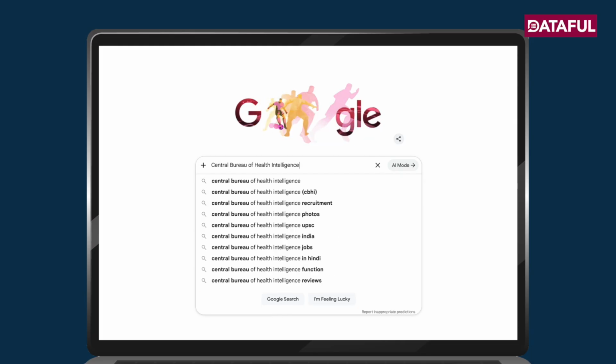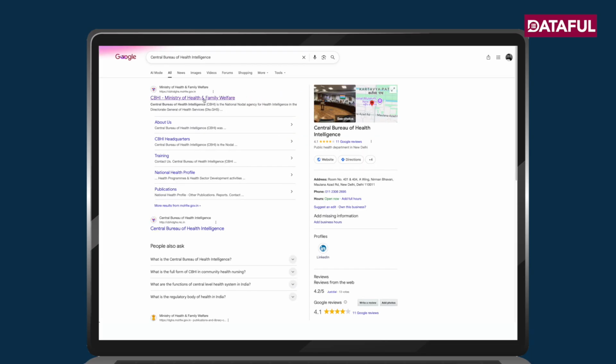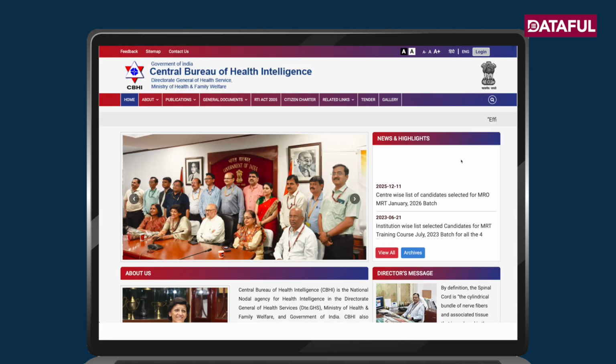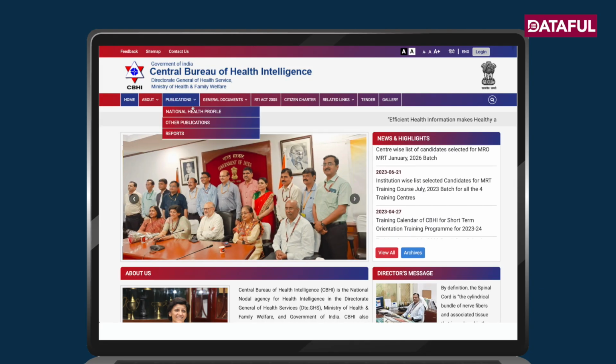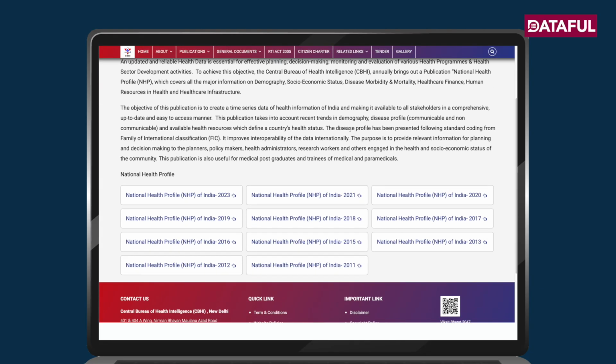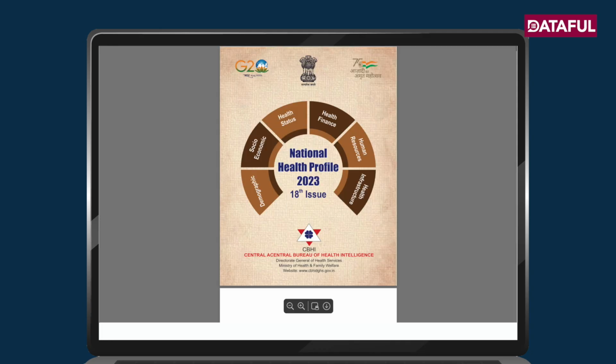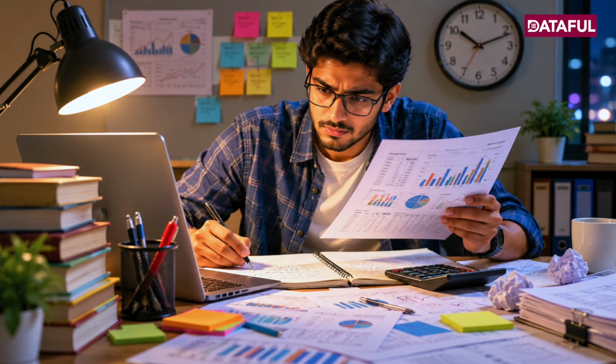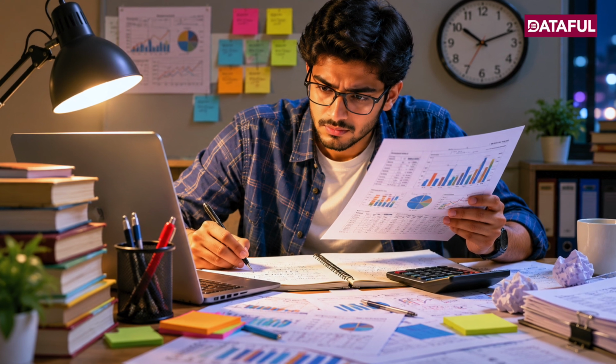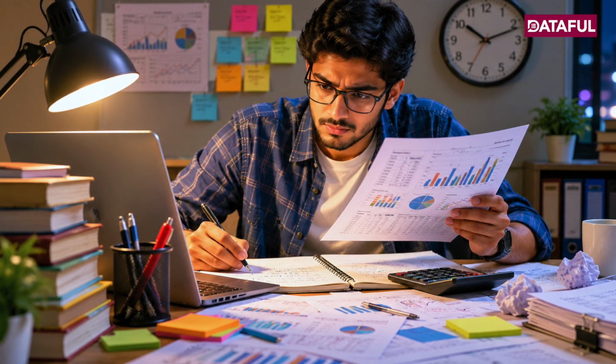1. You could visit the website of the Ministry of Health and Family Welfare's Central Bureau of Health Intelligence, hover over Publications, click on National Health Profile, select the year you want data for, and open and download the many parts of that year's report individually. Then you can collate and clean everything before you analyze the stats manually. This process will take you several hours.